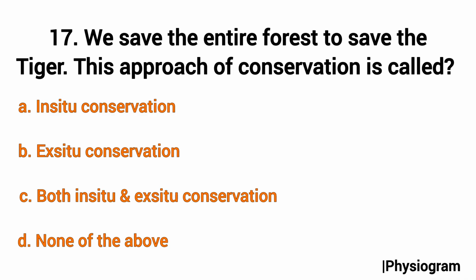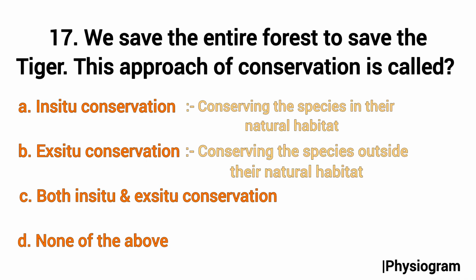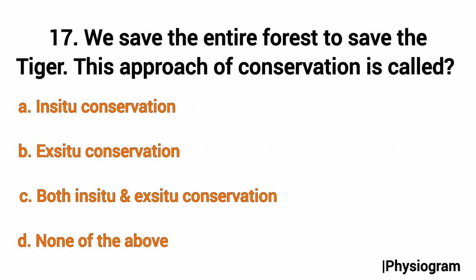So we know in situ conservation means conserving the species in their natural habitat, for example protecting the whole forest ecosystem to save the tigers. B, which is ex situ conservation, is conserving the species outside their natural habitat like zoos or botanical gardens. Since the question refers to the entire forest, clearly the answer will be option number A, that is